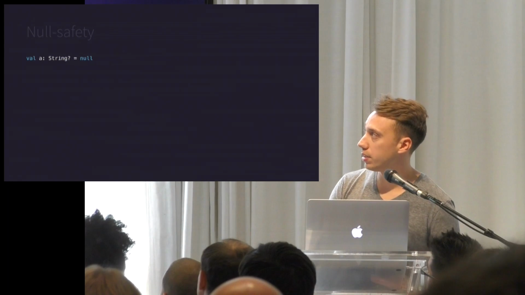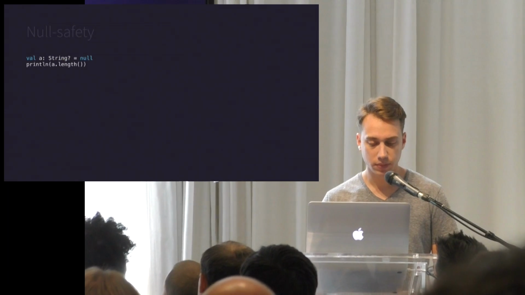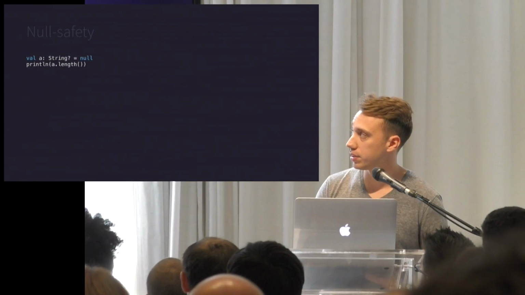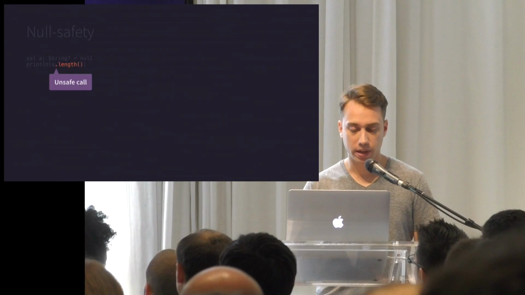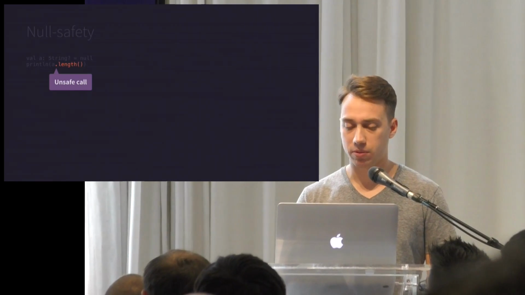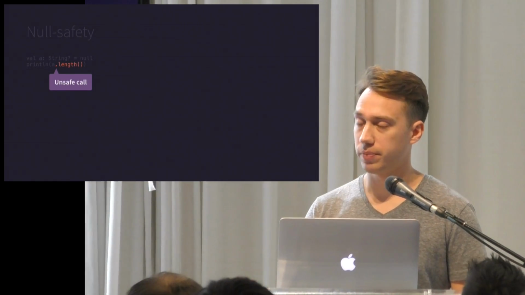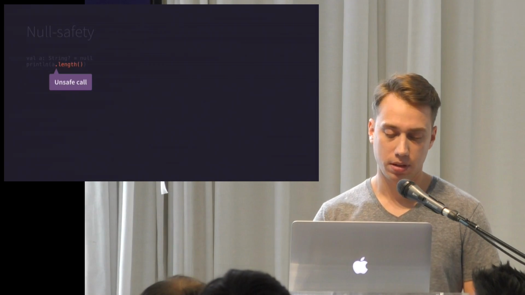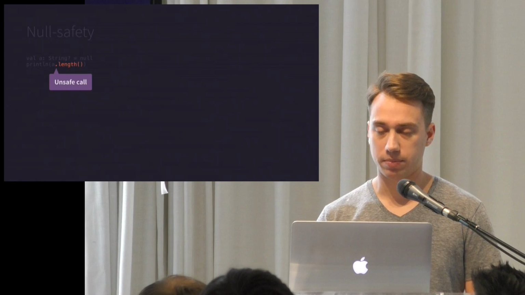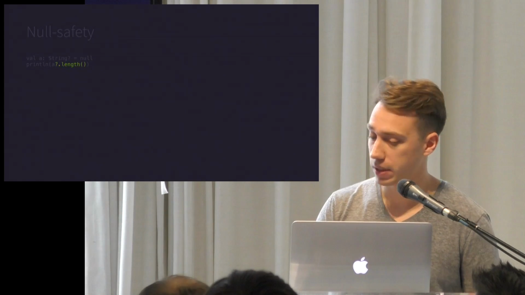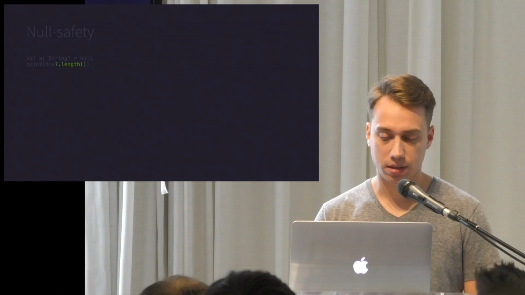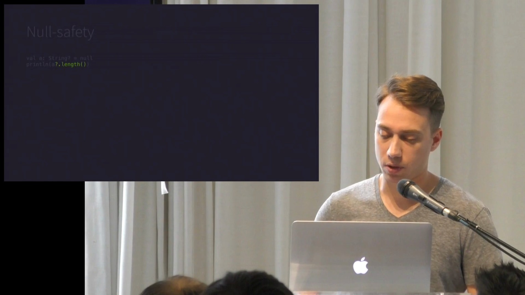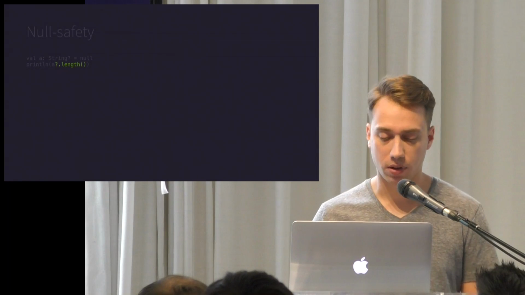So now we can continue, now that we've fixed that error. And just like in the Java example, we print the length of the string, but we run into the same problem as in Java. This string could be null. However, in this case, we run into it at compile time instead of runtime. And that's because of the type system, so the compiler throws the error. To fix this, we need to append a question mark to the variable, and that makes it a safe call.